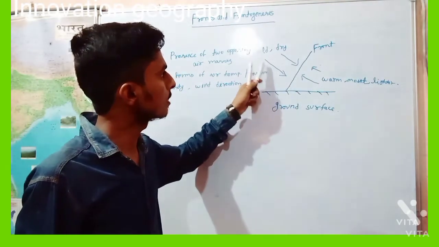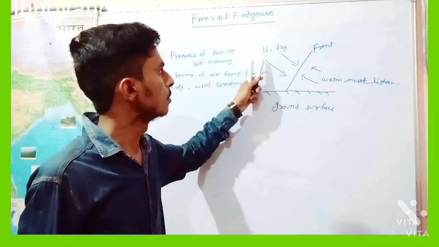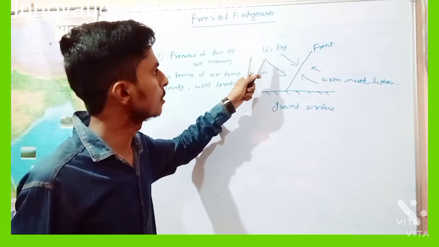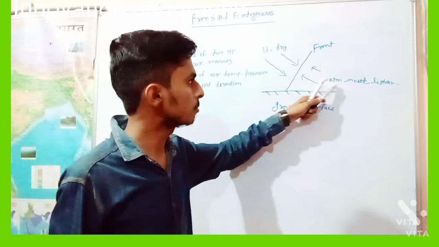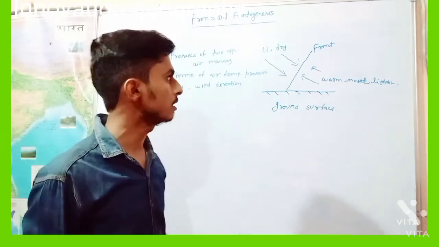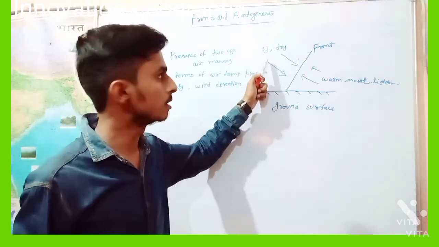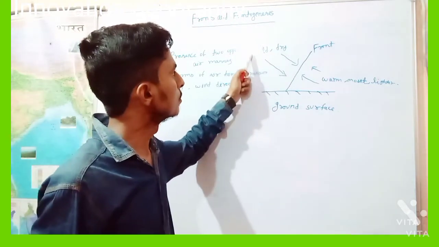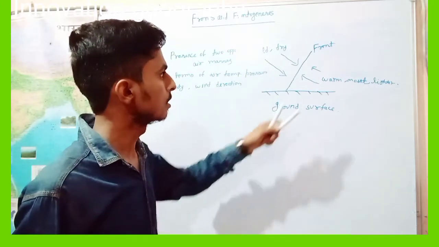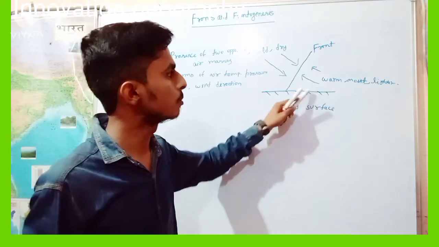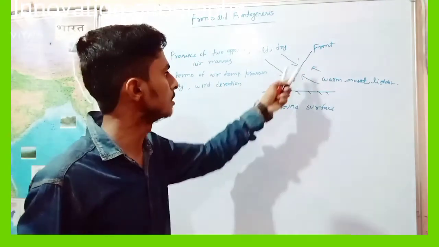Then they try to invade each other's territory. When the cold, dry, and denser air mass invades the warm, moist, and lighter territory, the cold air, being denser, remains at the ground surface, but the warm air uplifts, and then a front is created.